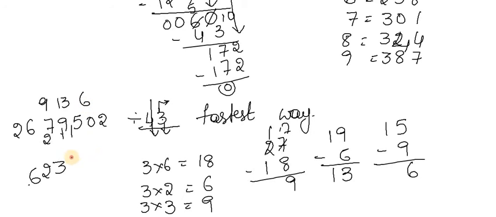4 table, 6 when will come? 4 1s are 4. So the remainder is 2. Now 20. 3 1s are 3. 20 minus 3 is 17. So write that 17 over there.